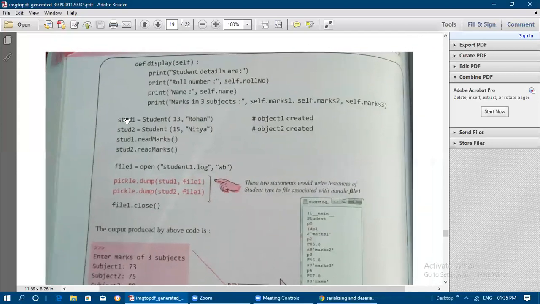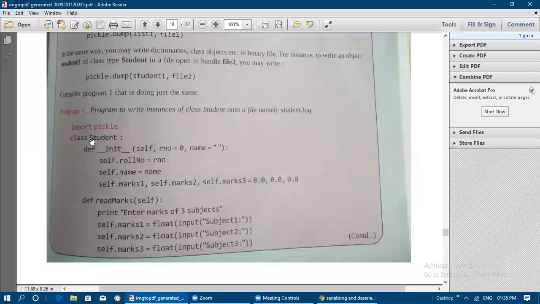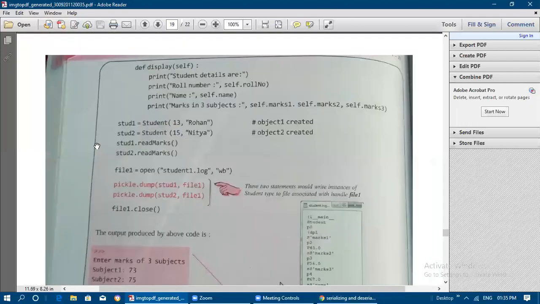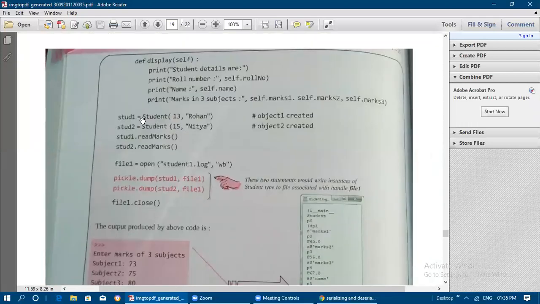Student 1 is the first object, student 2 is the second object for the class Student. The class name should always start with a capital letter, that you need to remember. Write the class name with the first letter as capital.